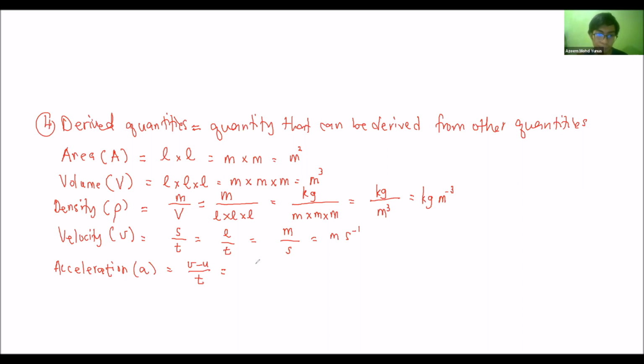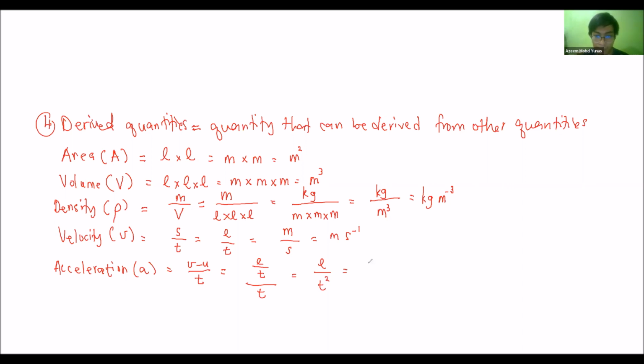It just becomes ms negative 1 over s. Since we already derived the velocity in terms of the base unit, we can back up a little bit more. We can back up as the acceleration itself consists of length over time over time, so basically length over time square.